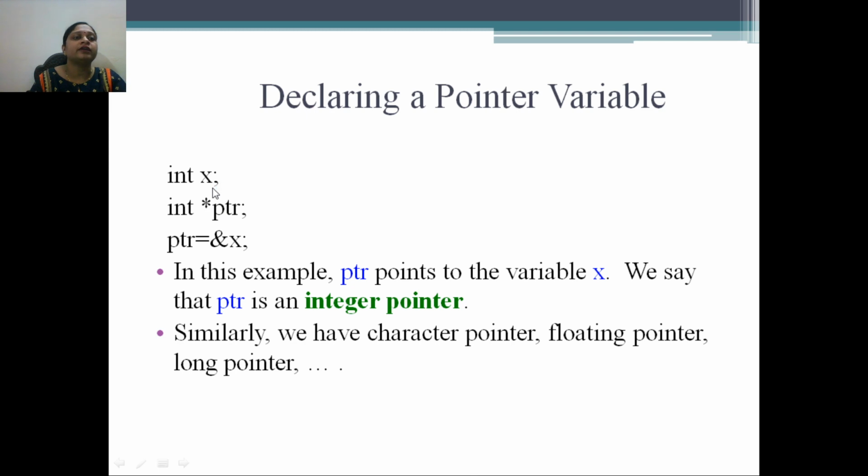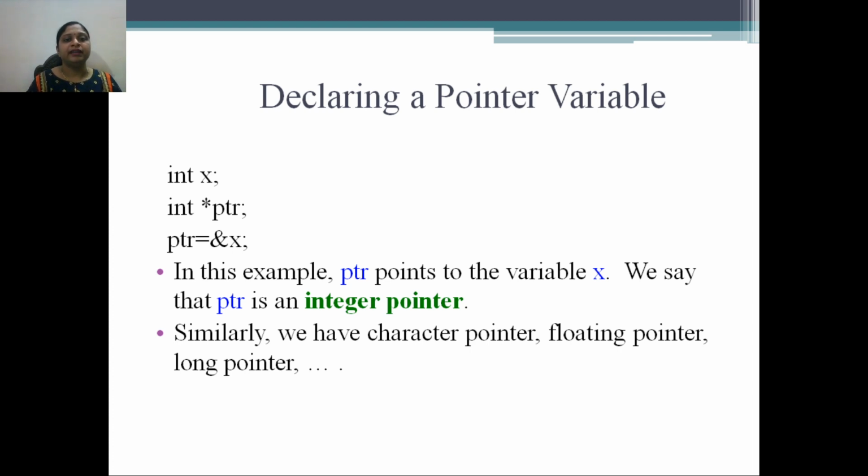So what is the value of x? The value of x can be 10, 20, 30, anything. But the address of x cannot be changed. So let us consider that the address of x is 1020. Once you create that variable, the address of that variable is fixed. Later on you can change the value of that variable, but the address remains the same. When you write the statement ptr is equal to ampersand of x, the address of x will get stored in the pointer variable.